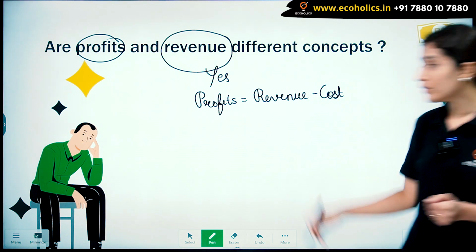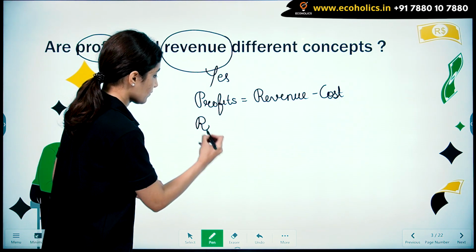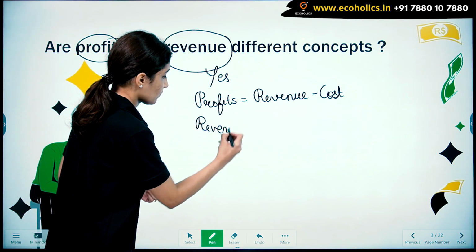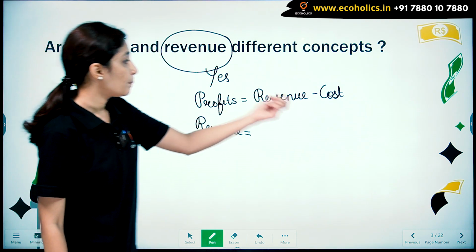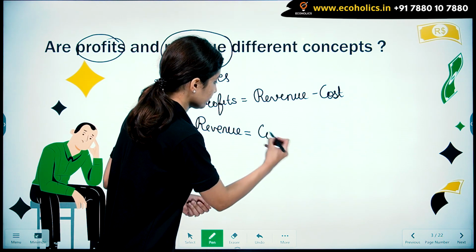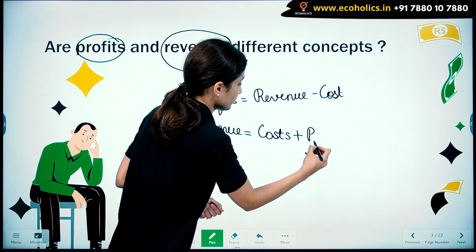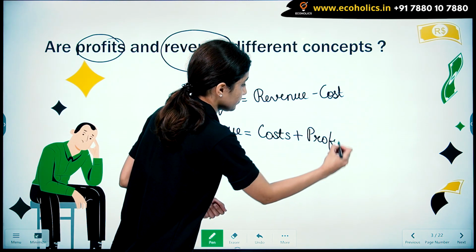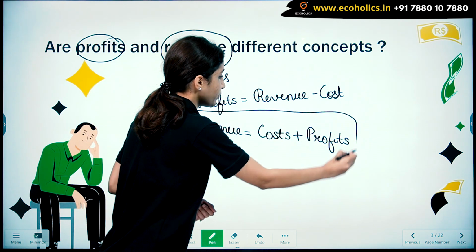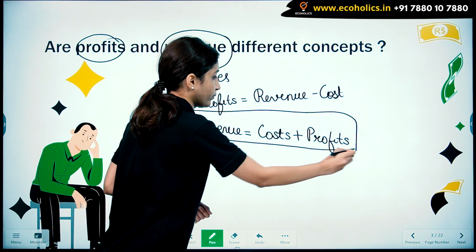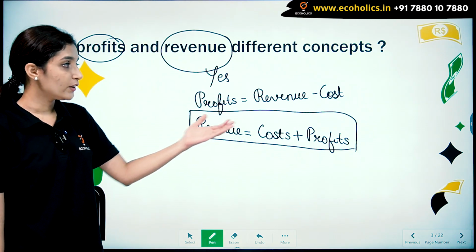But what is revenue, on the other hand? Revenue is profits plus cost. So revenue is cost plus profit. So we can see clearly that profits and revenue are different concepts.